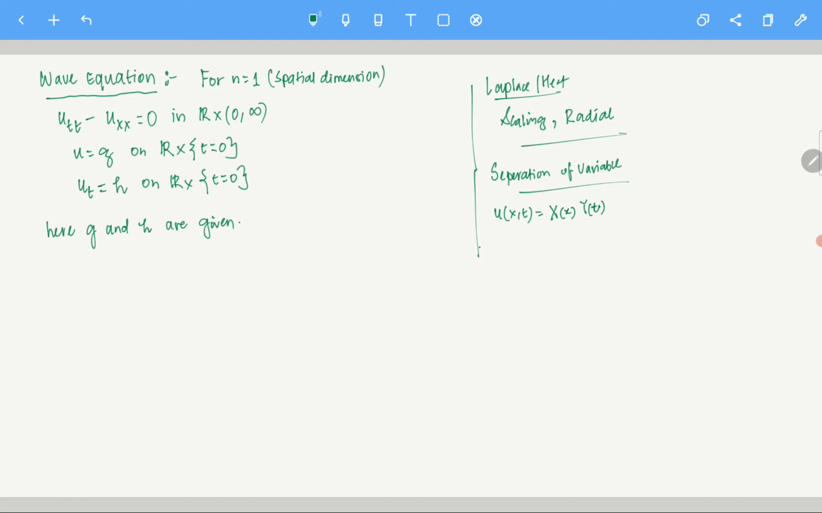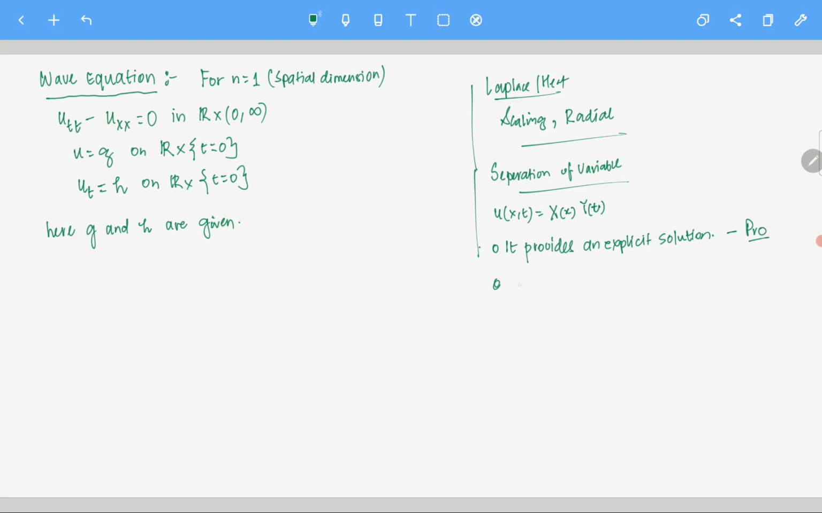One very nice thing about separation of variables is it gives us an explicit solution. Clear? Okay. So it provides an explicit solution, but this is a pro. There is a con, and the con is a big one.